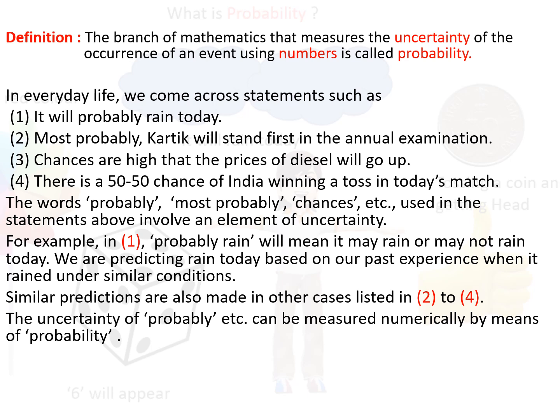The words probably, most probably, chances, etc. used in the statements above involve an element of uncertainty. They are not fixed. For example, in the first, probably rain will mean it may rain or it may not rain today. We are predicting rain based on our past experiences when it rained under similar conditions. Similar predictions are also made in other cases which are listed in points 2 to 4. The uncertainty of probably, etc. can be measured numerically by means of probability.